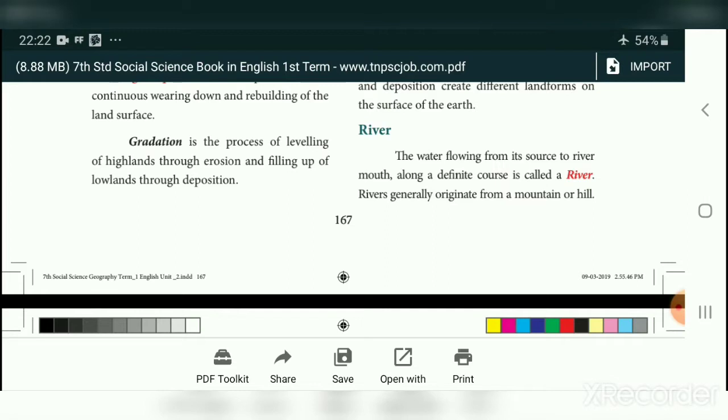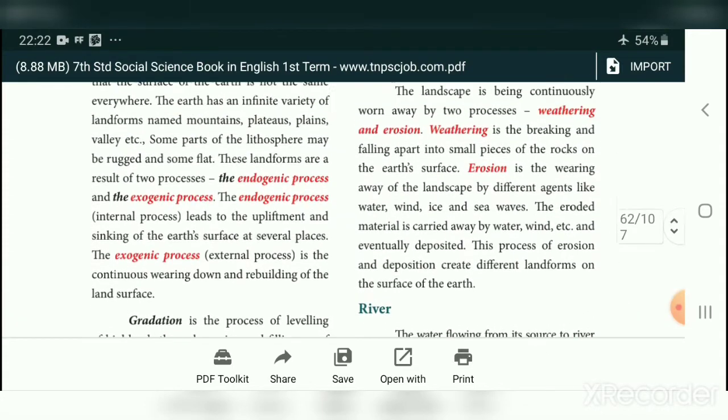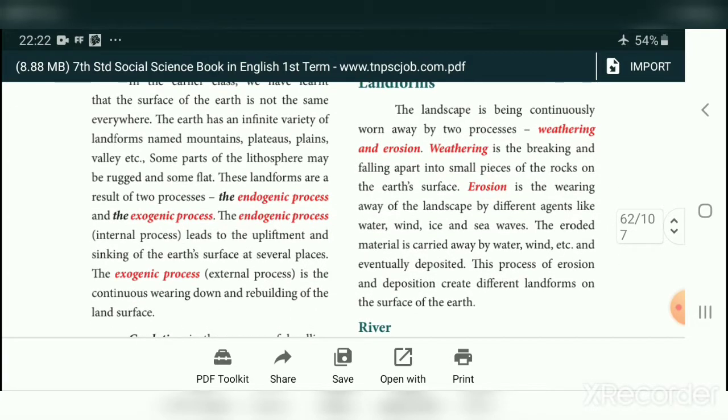What is the meaning of gradation? It is a process of leveling of high land through erosion and filling up of low land through deposition. Weathering is nothing but the breakdown of rock into small pieces. Erosion means the movement of soil, rock particles or small particles from one place to another place. This we call erosion.